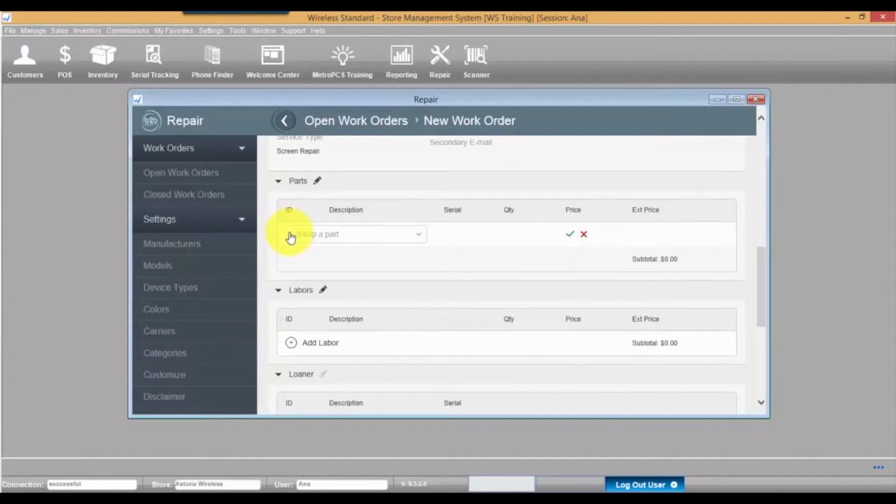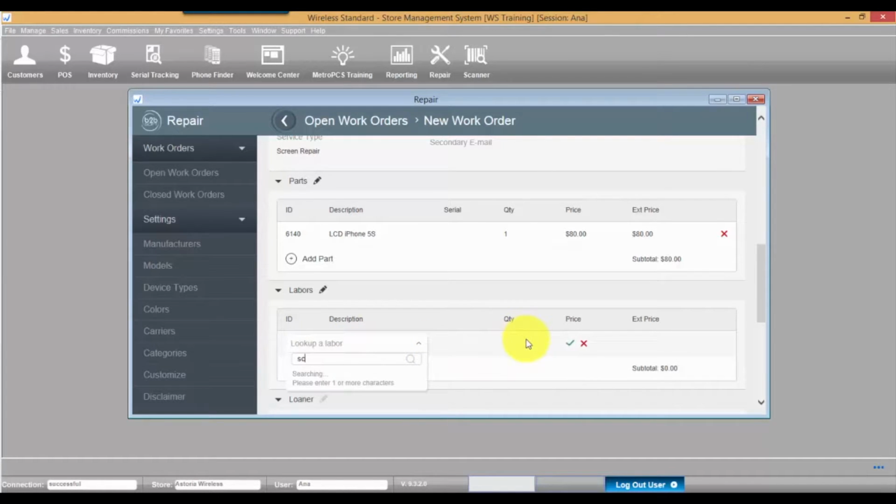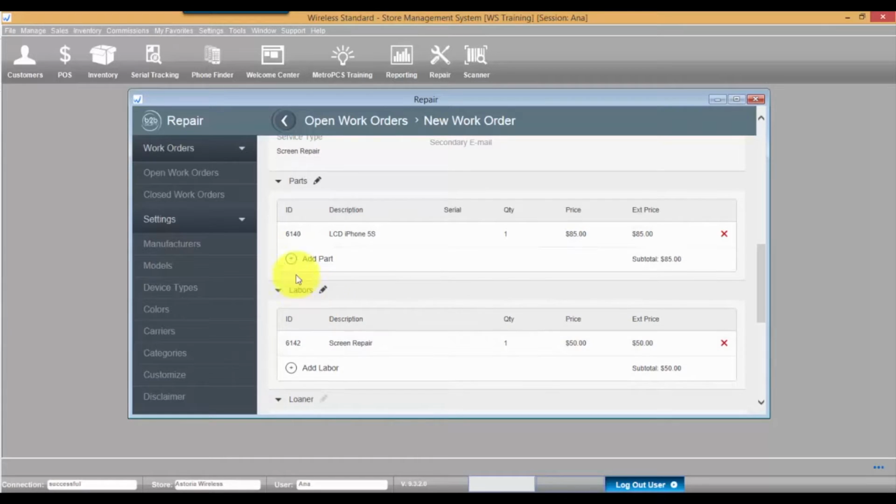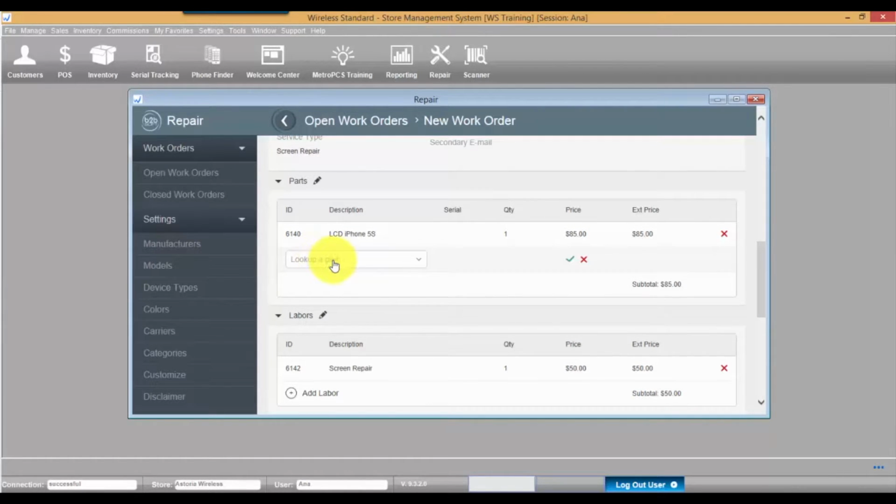In the Parts section, add the parts that will be needed for repair. And in the Labor section, you add the labor items. Parts and labor can always be added later. You may update parts and labor unit prices. You may look up all parts or labor items if you put an asterisk sign in the lookup section.